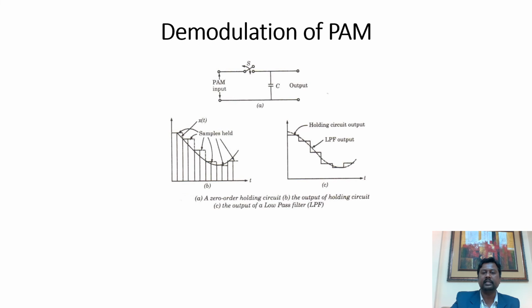So in the case of a staircase signal, it will attain a different level, a different value. If we consider different values for all the incoming pulses, then across the capacitor we will have a staircase signal having different values. When that staircase signal passes through a low pass filter, it will get smoothened out and a continuous signal will be generated, which is our required message.